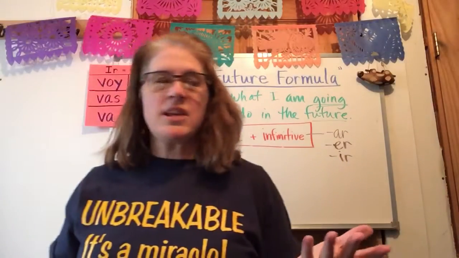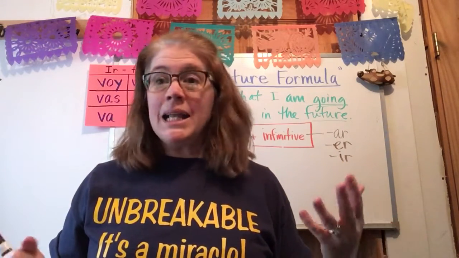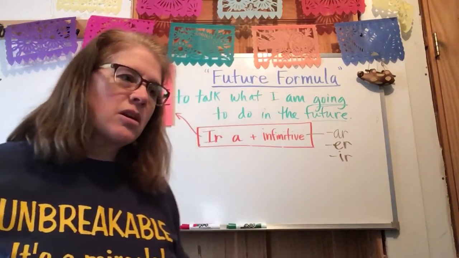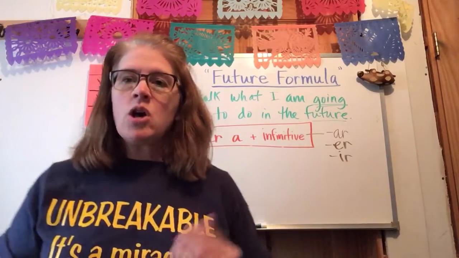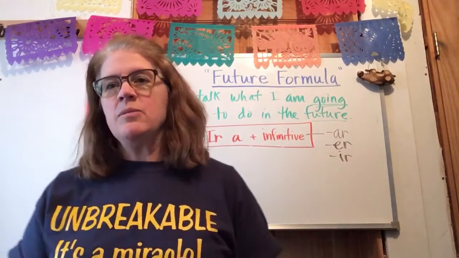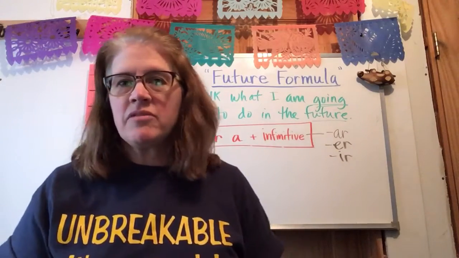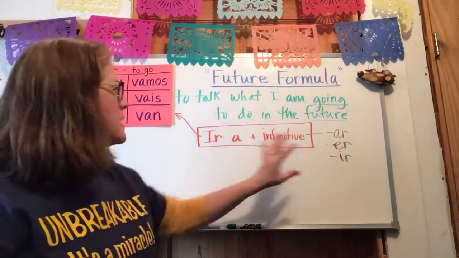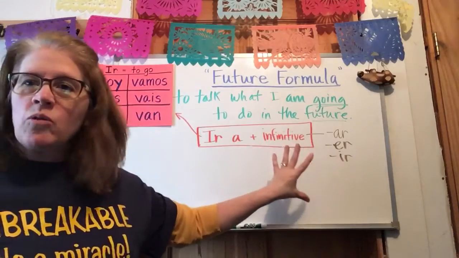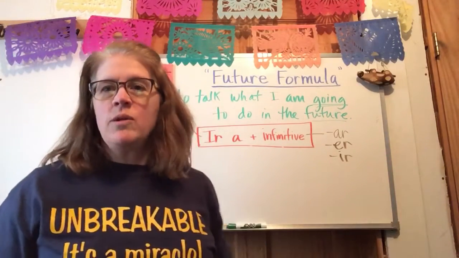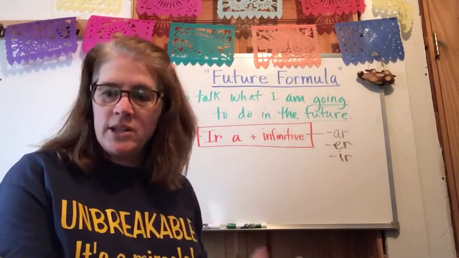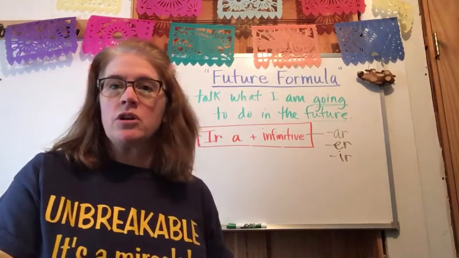So some examples could be bailar, nadar, navegar, correr, recibir, escribir, all those different verbs that we've learned, okay? So this is the way that we're going to write these sentences when we want to say what someone's going to do in the future, okay?